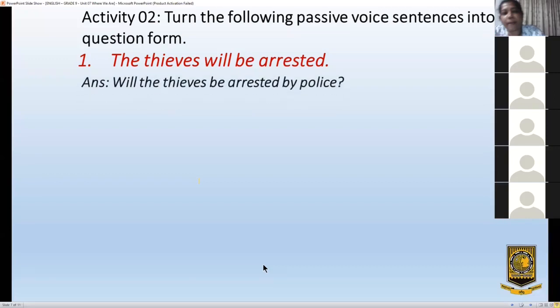Will the thieves be arrested? By police, I have forgotten to type it here. The thieves will be arrested by police, it should come here. Anyway, will the thieves be arrested? Right?